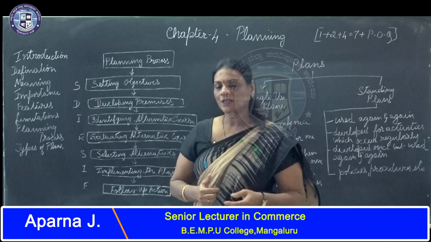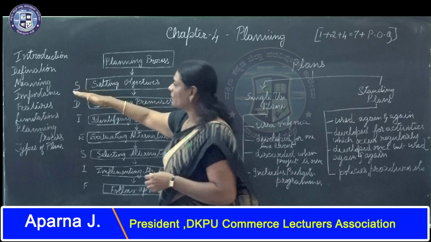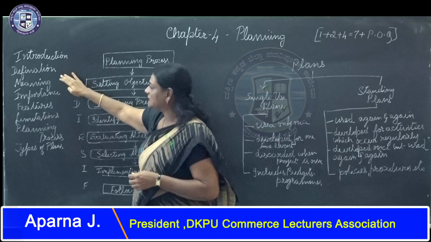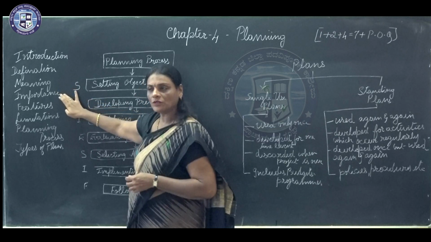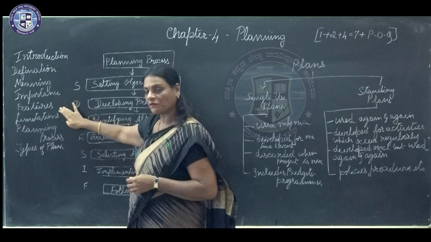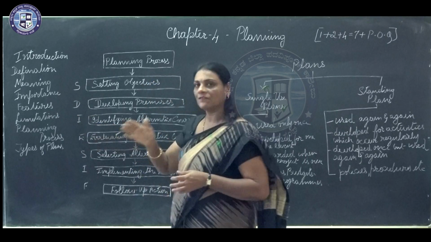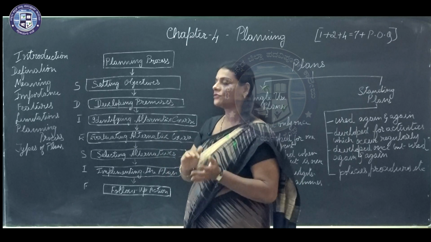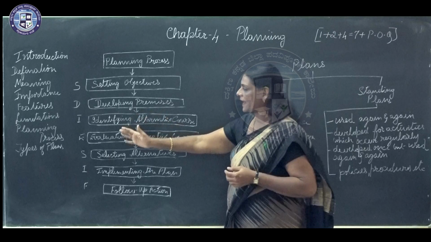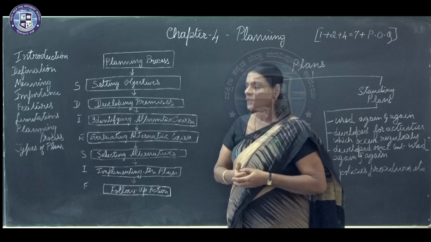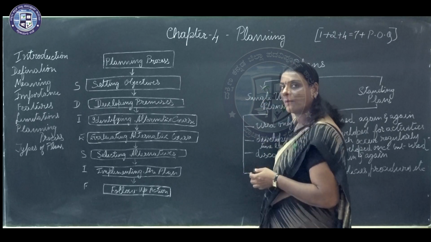In the previous session, we have already taken under chapter 4, that is planning. We have covered the introduction part, the definition of planning, the meaning of planning, importance of planning, features of planning and limitations of planning. So after having given a base as to the introduction, the meaning and the plus and the negatives of planning, in today's session we will be going through the planning process and the types of plans.